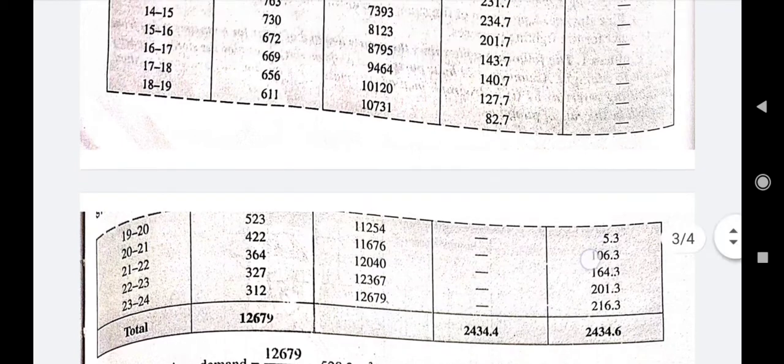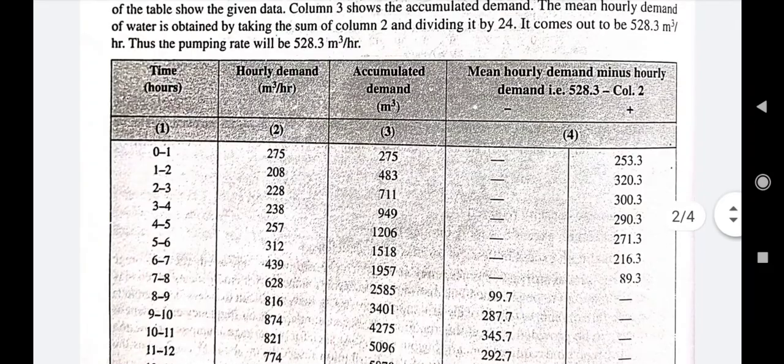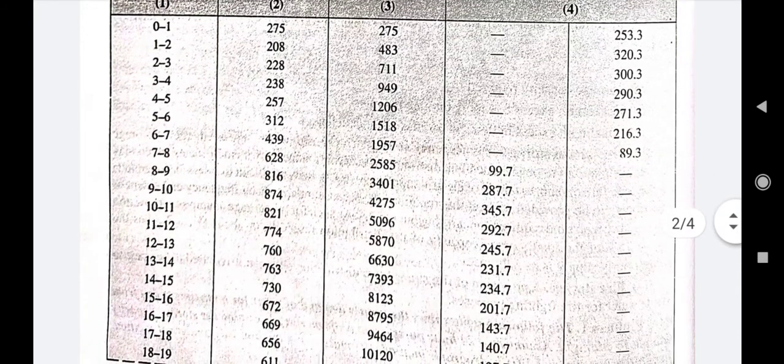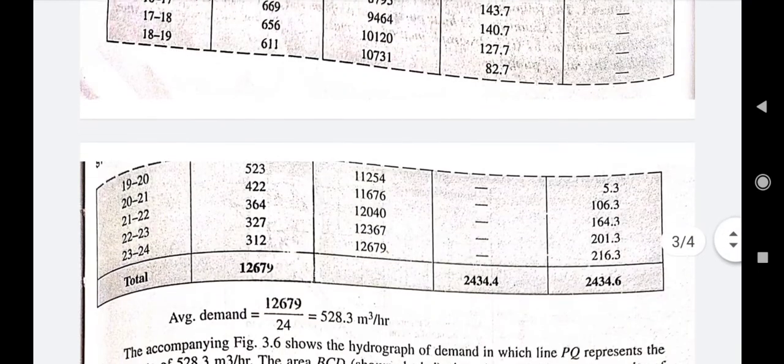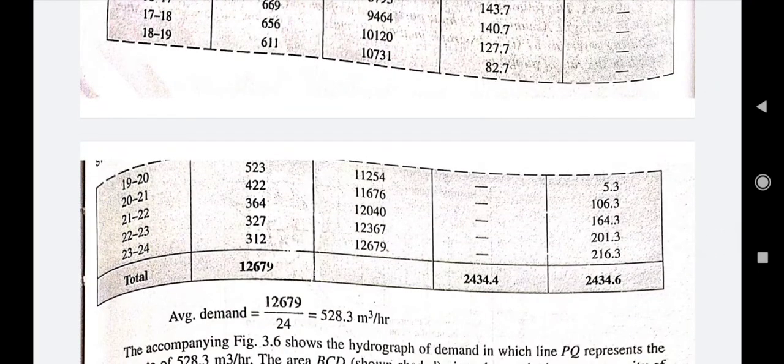We have also added up the negative values and the positive values of the mean hourly demand minus hourly demand. As I have told you, they come out equal, that is 2434.4. It should come as equal, but due to approximation the value can differ by a very small margin.